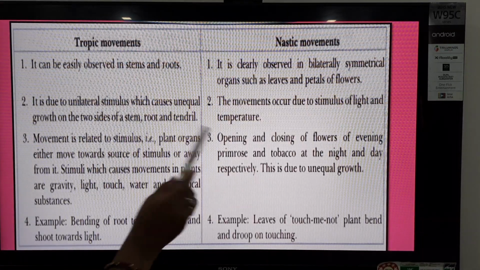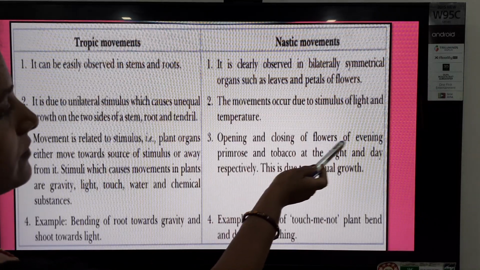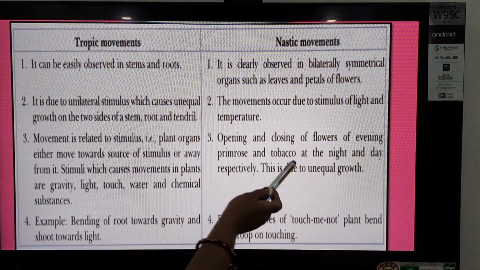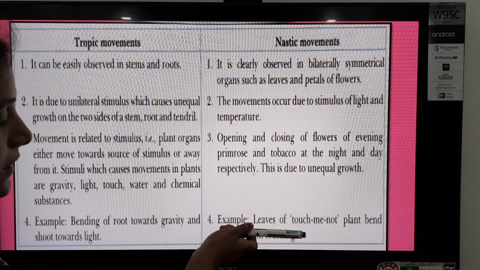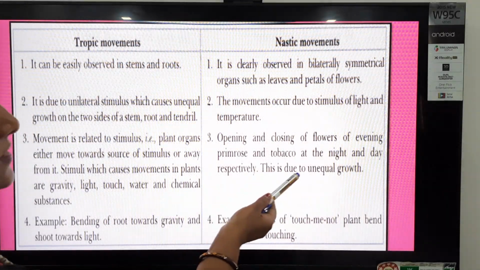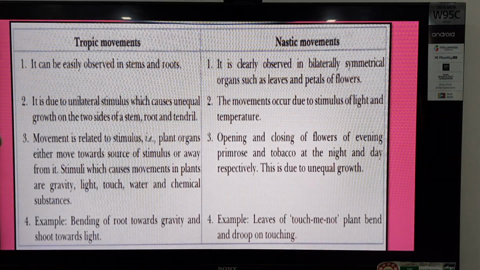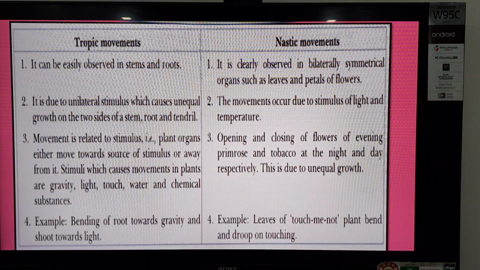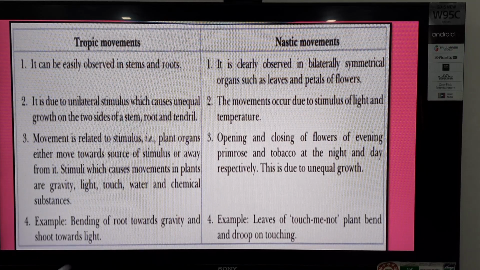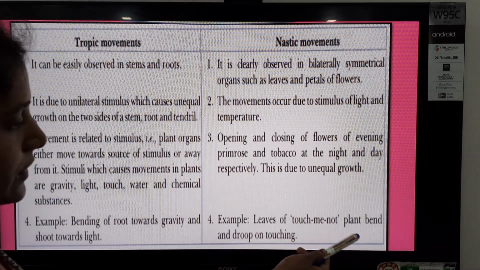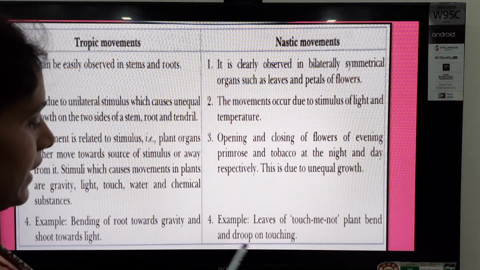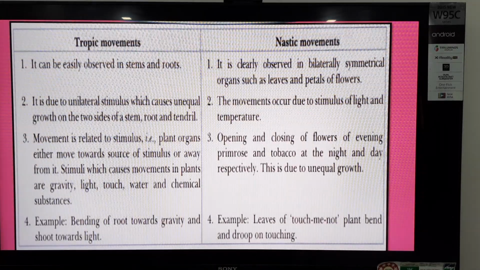But here, students, the opening and closing of the flowers of evening primrose and tobacco at night and day respectively is due to unequal bloom. Here the example is bending of root towards gravity and shoot towards light, and these are the touch-me-not plant bending and roots on touching.